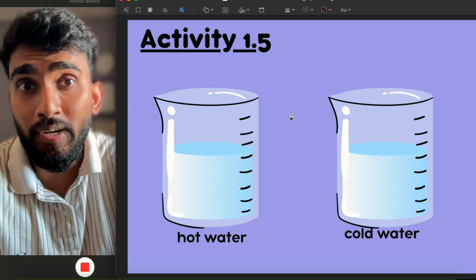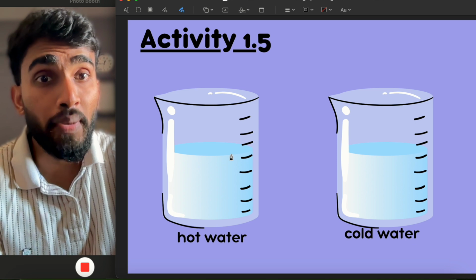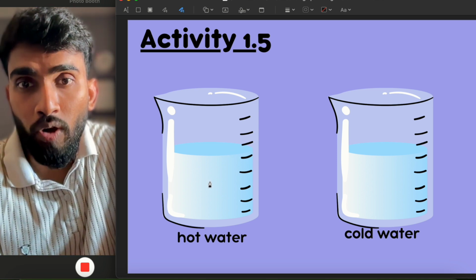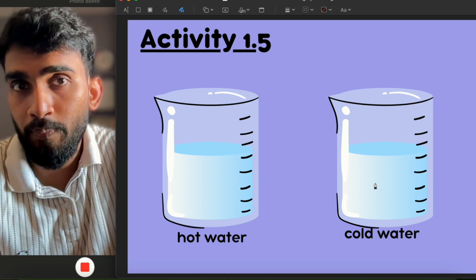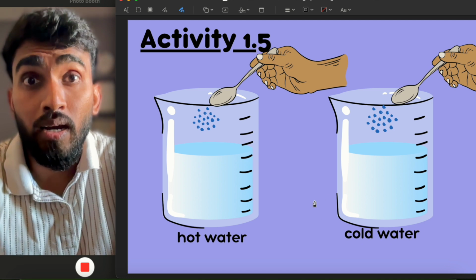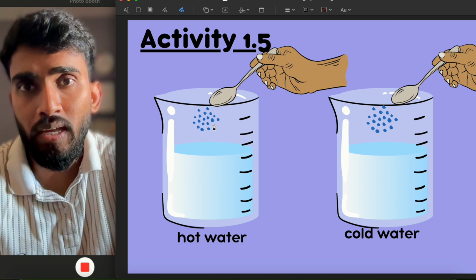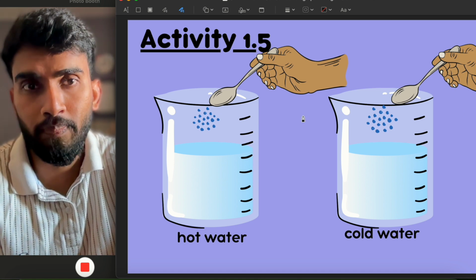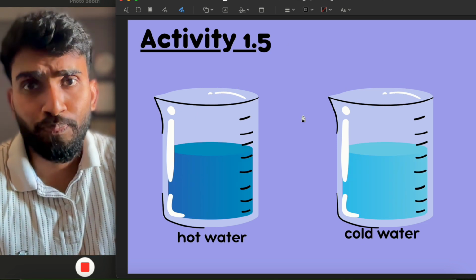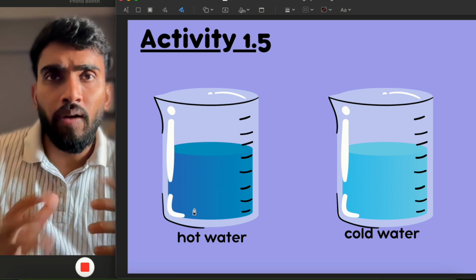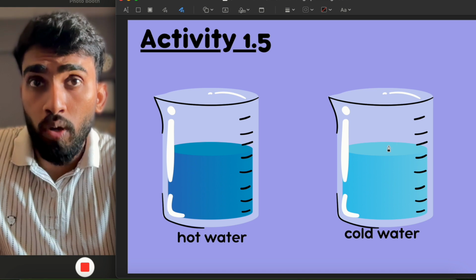There is another activity, 1.5. In that, we have to take again two beakers, and fill water in both of the beakers in the same amount, but the difference is, this time in one beaker we have to take hot water and in another one we have to take cold water. Then we have to add copper sulfate, which are blue-colored crystals. Okay, add the same amount of copper sulfate in both of them and let them get mixed with the water. We will notice that the diffusion will occur faster in the case of hot water and it will take some more time in the cold water.